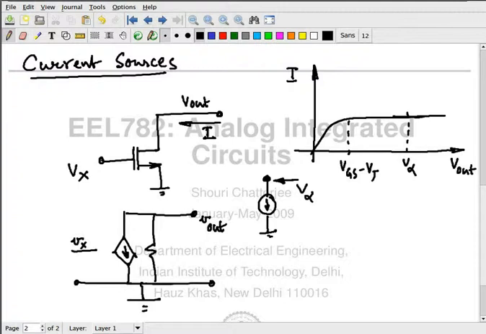So capital Vx is not going to change. In that case, what is the value of small vx? 0. So when a voltage is not going to change, the small signal version of it is equal to 0 volts, which means I can connect it to ground.